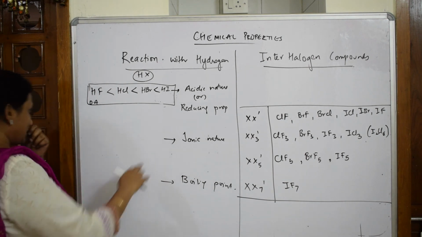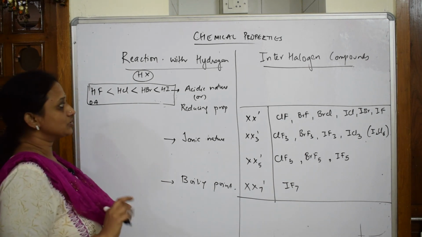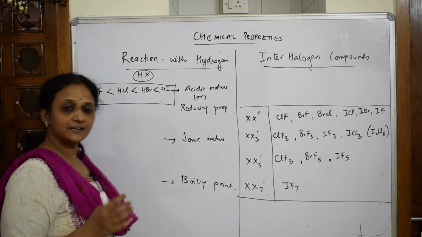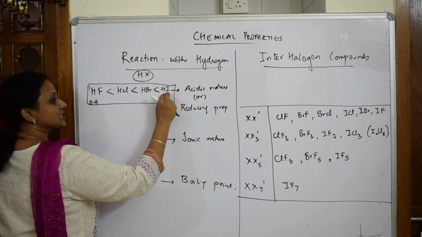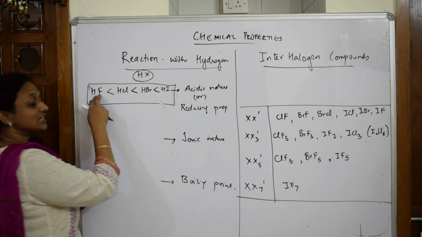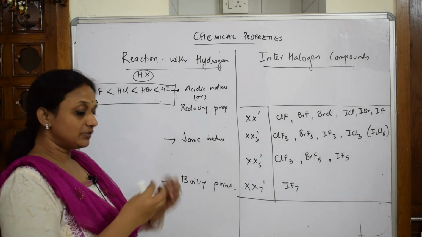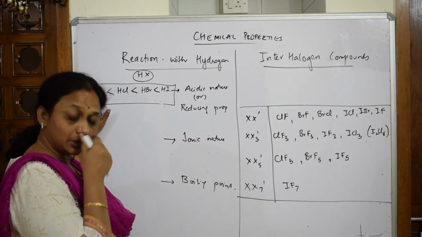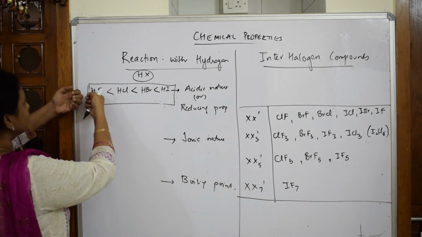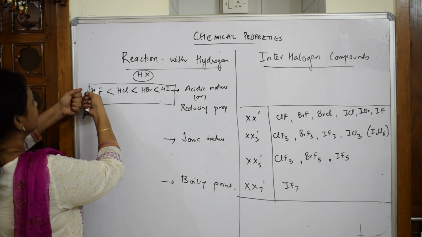Now let's come back and write ionic nature. Again the same concept. Among all these, when I see the size, HI has the larger size and HF has the smaller size. When the size is smaller, because of its electronegativity, it tries to pull the ions in this way and break the bond.